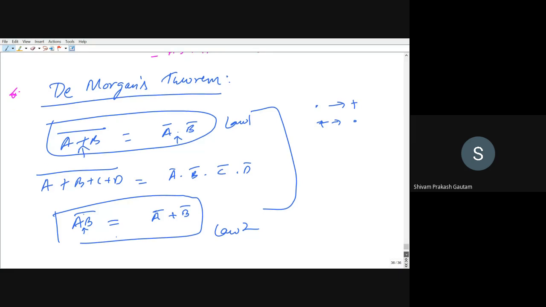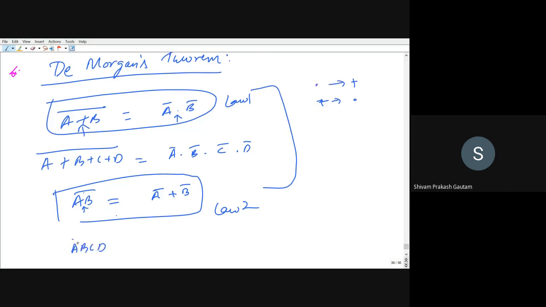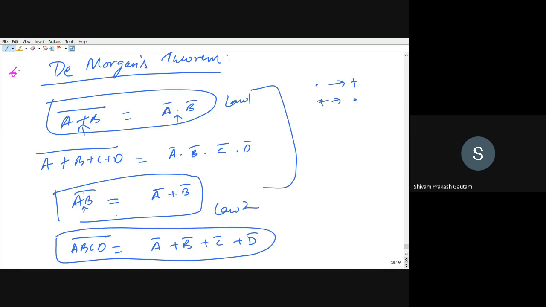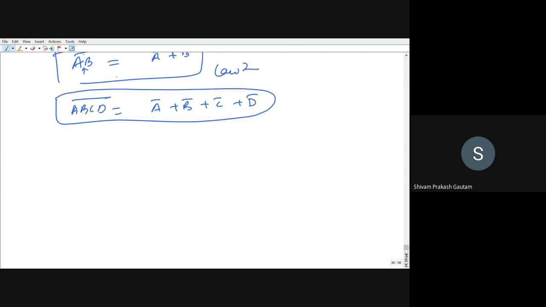Similarly, you can expand this. That is, A, B, C, D whole bar is there. That can be written as A bar plus B bar plus C bar plus D bar. So this is what De Morgan's theorem says. Now we will see examples one by one.